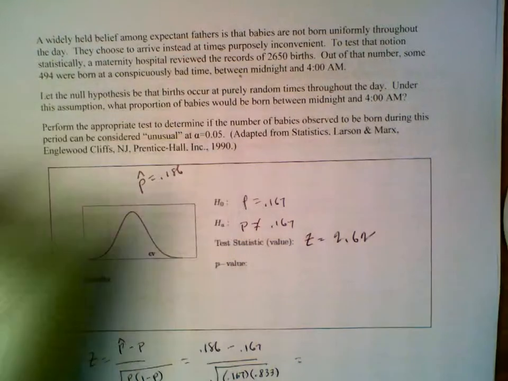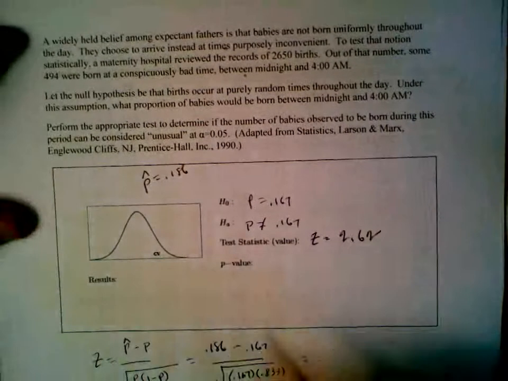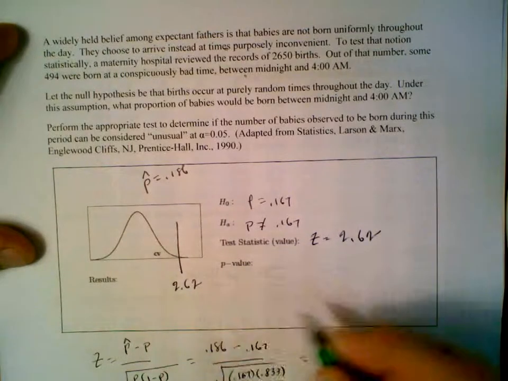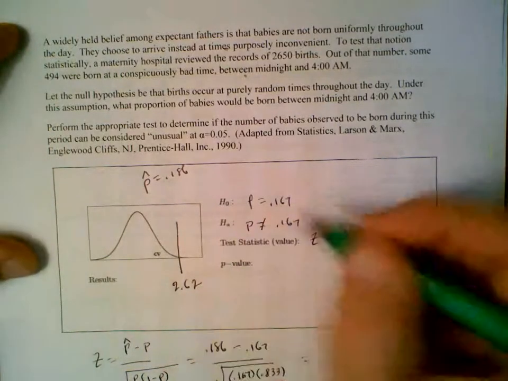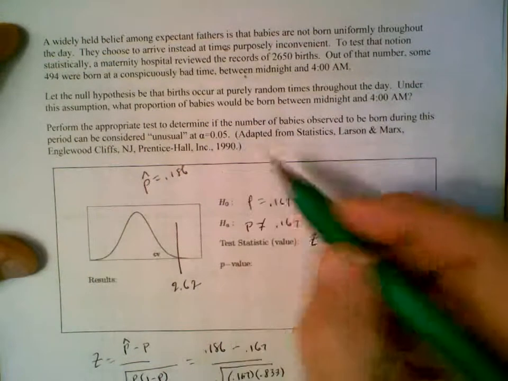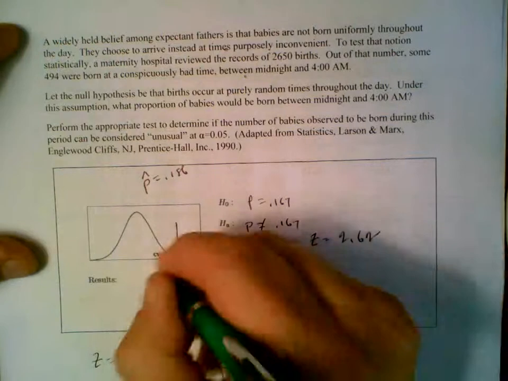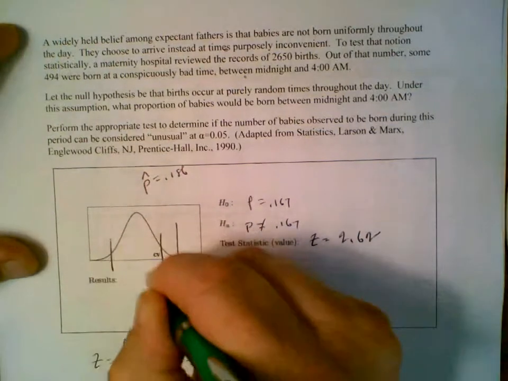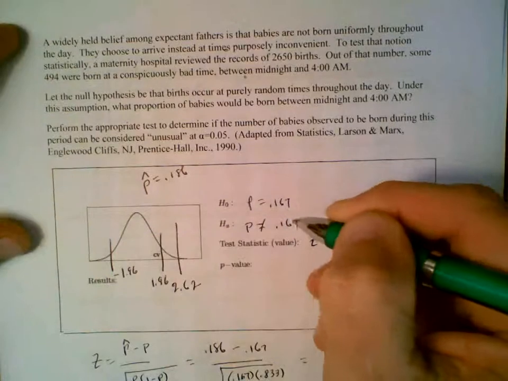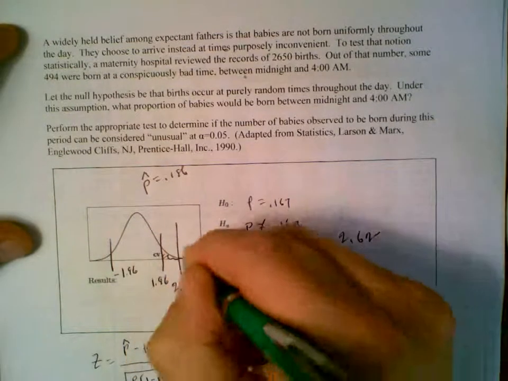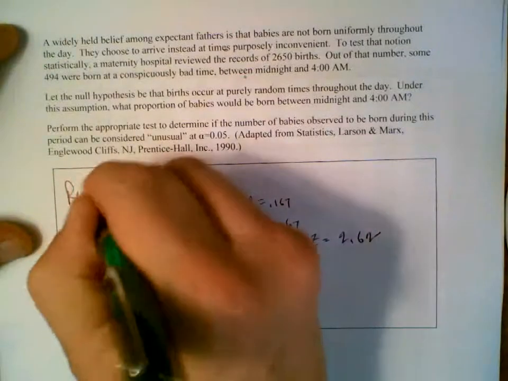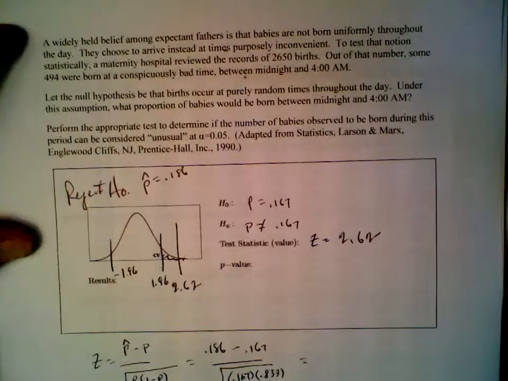Okay? We'll write that here. 2.62. The critical values, we have got what? We've got alpha equal 0.05, two tails. So we got plus or minus 1.96. And that shows us our rejection region is here, and so we reject H naught.